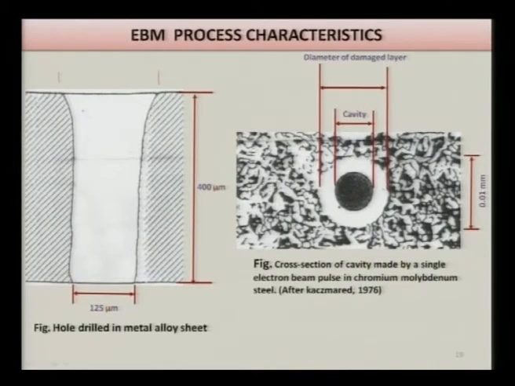This is the area affected by the very high temperature gradient. The cross section of a cavity made by a single electron beam pulse in chromium molybdenum steel.